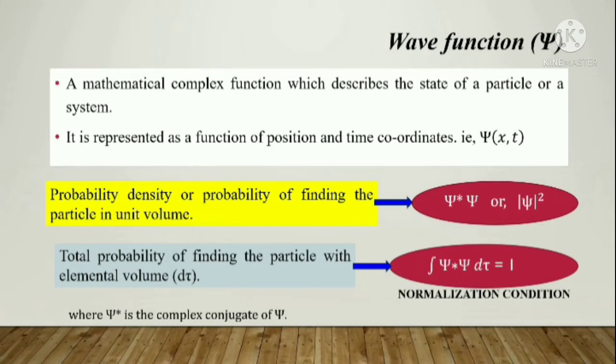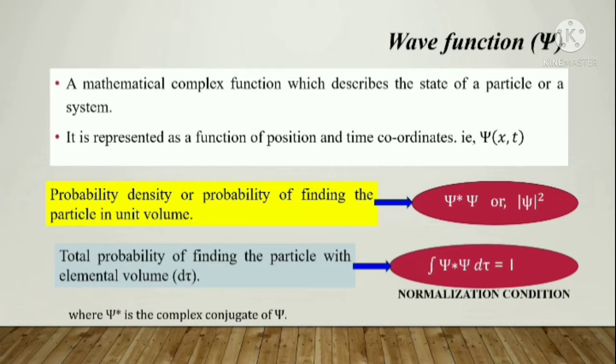Now this psi star is the complex conjugate of psi. That is, if f of x is a wave of positive level, then a wave of negative form is what we mean by psi star, the complex conjugate. Okay, now taking the product of this you could get a negative value there. We want to avoid that negative effect, so we consider the mod form of psi squared, so that the negative term is neglected.